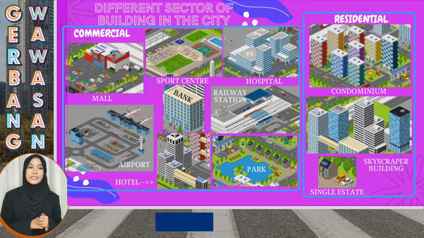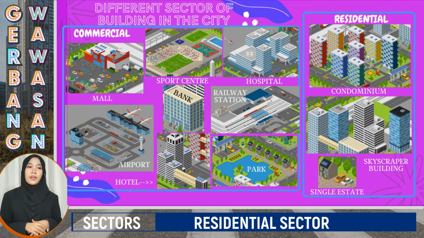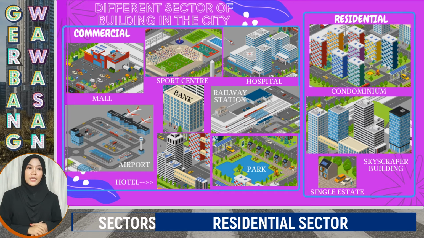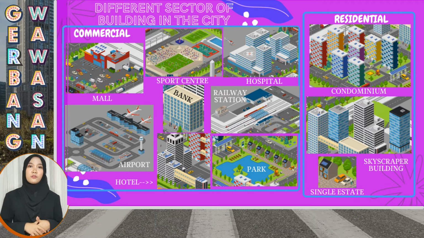The last sector is the residential area. There are condominiums serving thousands of people to live in the city. The skyscraper building can be used for any function. And lastly, single estates for exclusive people that use solar power in the house.